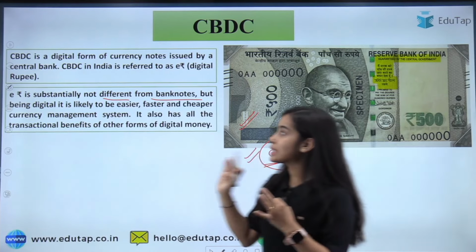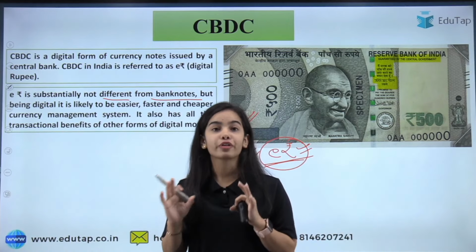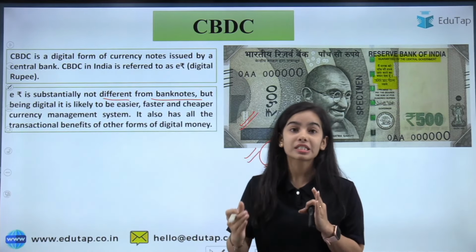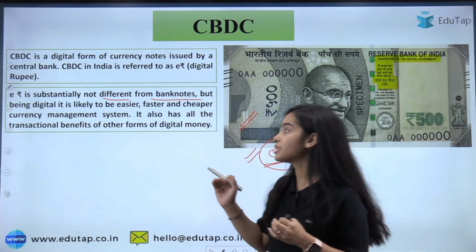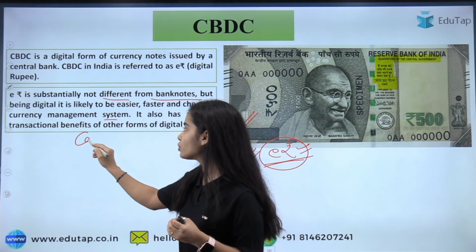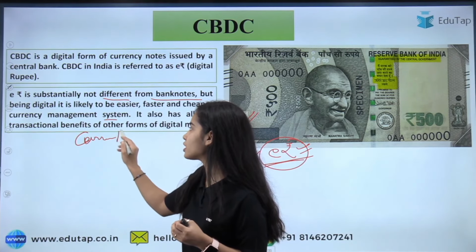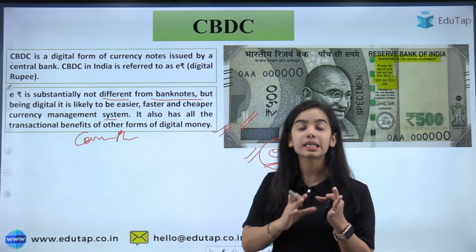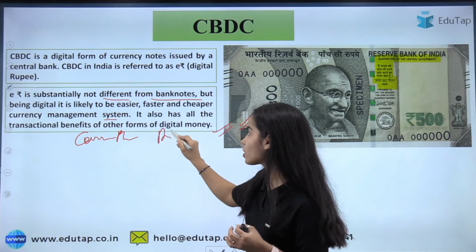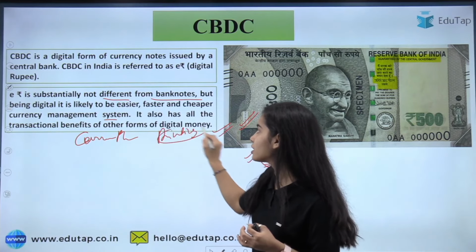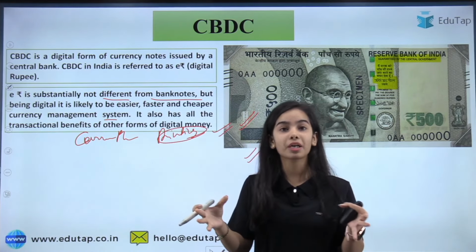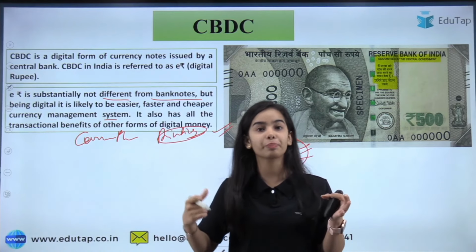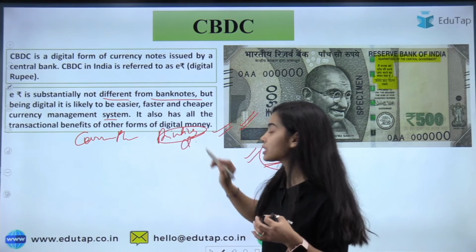So this e-rupee is substantially not different from the banknotes. It is a faster, more efficient, cheaper currency management system. If you want to release the currency in the physical form, the printing cost is there. Then the cash has to be distributed among the banks to provide it to the public, so the distribution cost is also there.